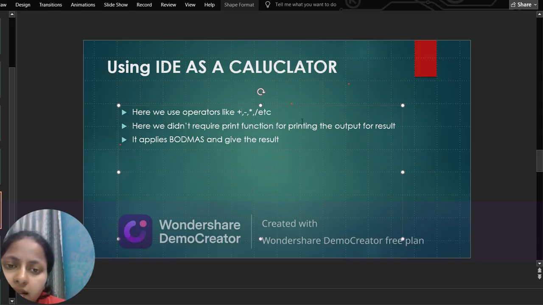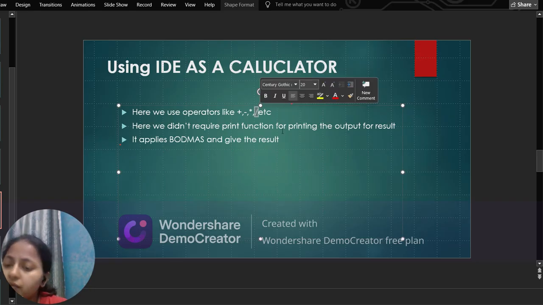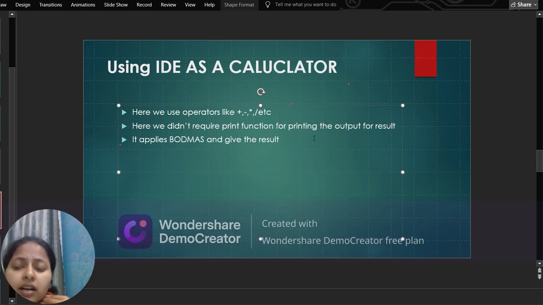Then this is subtraction. After this, this mark is asterisk, we call it asterisk in Python. After that, this is division. These are the four things we use in Python, and many other things are there which you will study further.